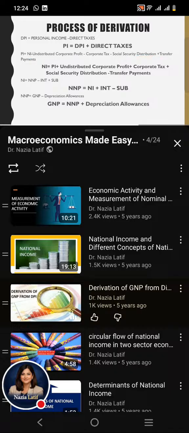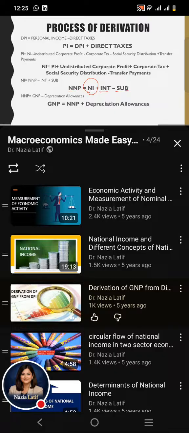Next, from the personal income, we can derive the net national product. In order to derive the net national product, we should add the indirect taxes and subtract the subsidies from the national income. Then we get the net national product.